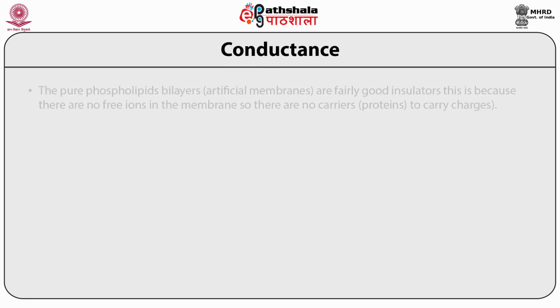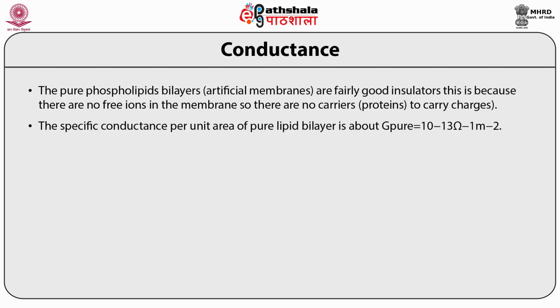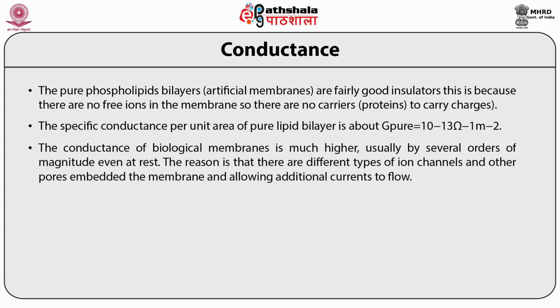Conductance. Pure phospholipid bilayers or artificial membranes are fairly good insulators. This is because there are no free ions in the membrane, and no carrier proteins to carry charges. The specific conductance per unit area of a pure lipid bilayer is about G pure = 10^-13 per ohm per meter squared. The conductance of biological membranes is much higher, usually by several orders of magnitude even at rest. The reason is that there are different types of ion channels and other pores embedded in the membrane, allowing additional current to flow.